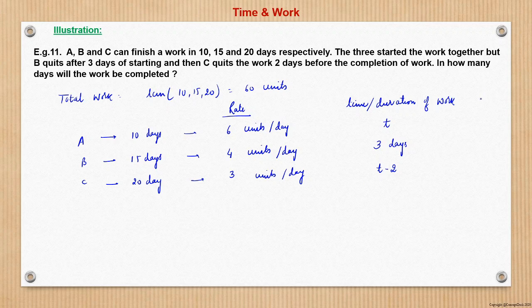So total work is what? Here it is 6 into T, here it is 12, and here it is 3 into T minus 2. 3 units per day into T minus 2 days, right? So 3 into T minus 2 units. So total work we can add. Now total work will be what? 6T plus 12 plus 3 into T minus 2, and total work is what? 60 units, this we have assumed.